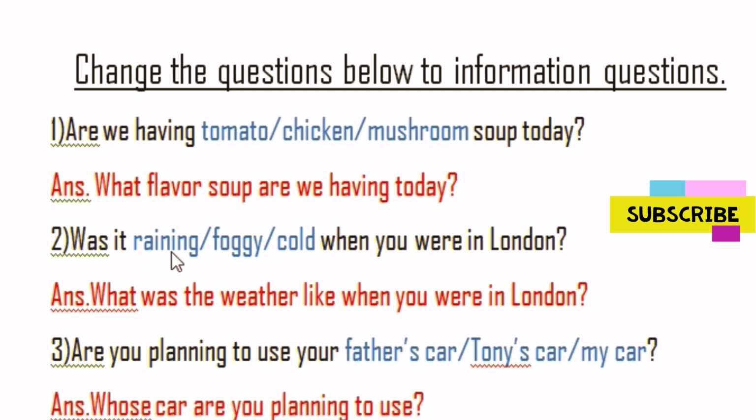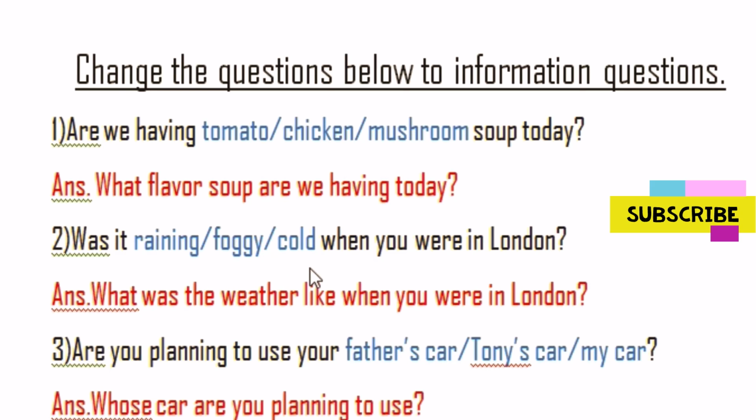Number 2, was it raining, foggy, cold when you were in London? This is the question right here. What is common between these three things? Cold, foggy, raining. What is the person talking about? Yes, the person is talking about the weather. That is why we can write here, what was the weather like? Got the point? What was the weather like when you were in London? Raining, foggy, cold denotes the weather there.